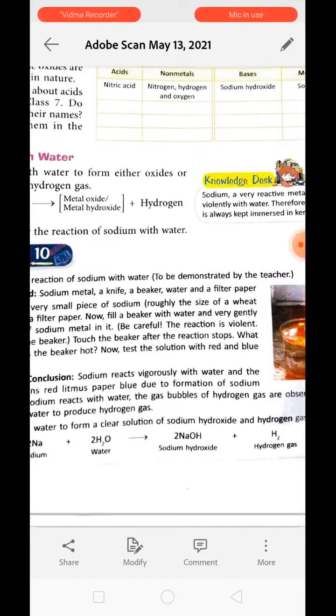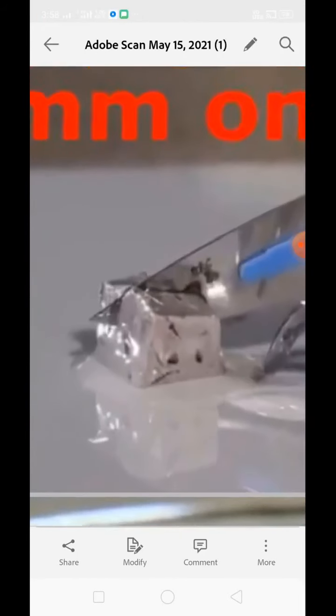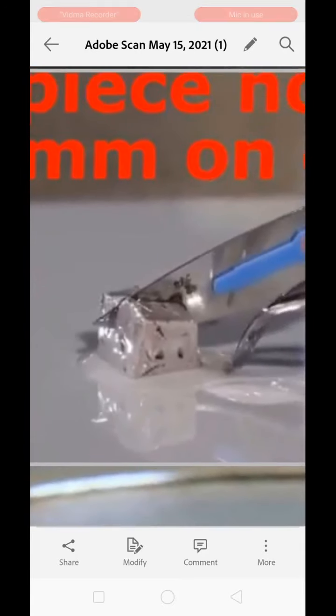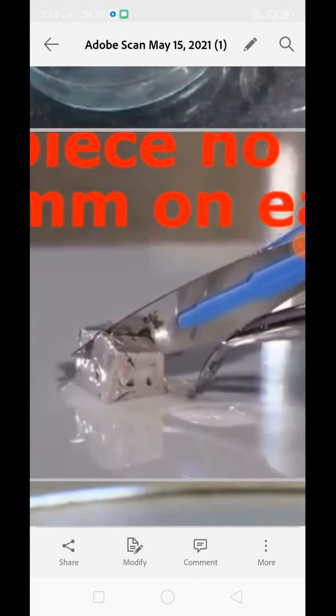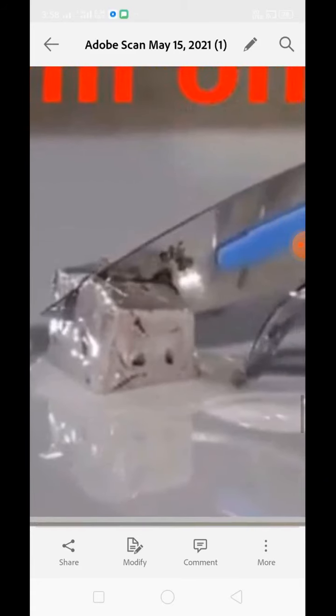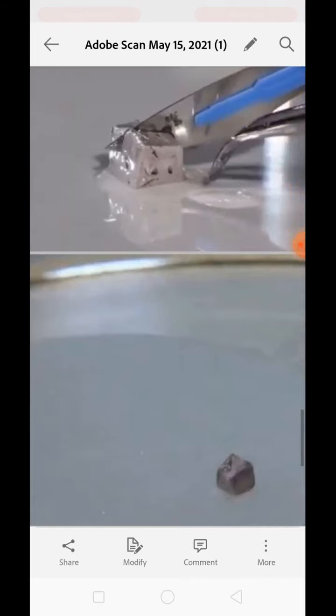To perform this activity, we need a piece of sodium, which we can easily cut with the help of a knife. So we also need a knife. You can see sodium is a metal which can easily be cut with a knife. We need a beaker, a bottle and filter paper. Now this is the cut piece of sodium.